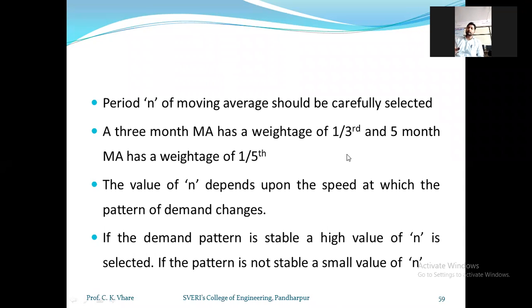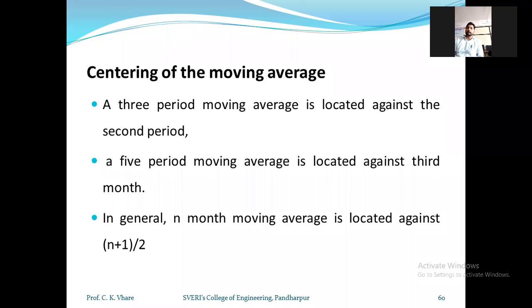So that is nothing but, on the basis of recentness, for the recent data you want to provide more weightage, and for the older data you want to provide lesser weightage. So on that basis, if you do the calculation of a moving average, then that methodology should be considered a weighted moving average.